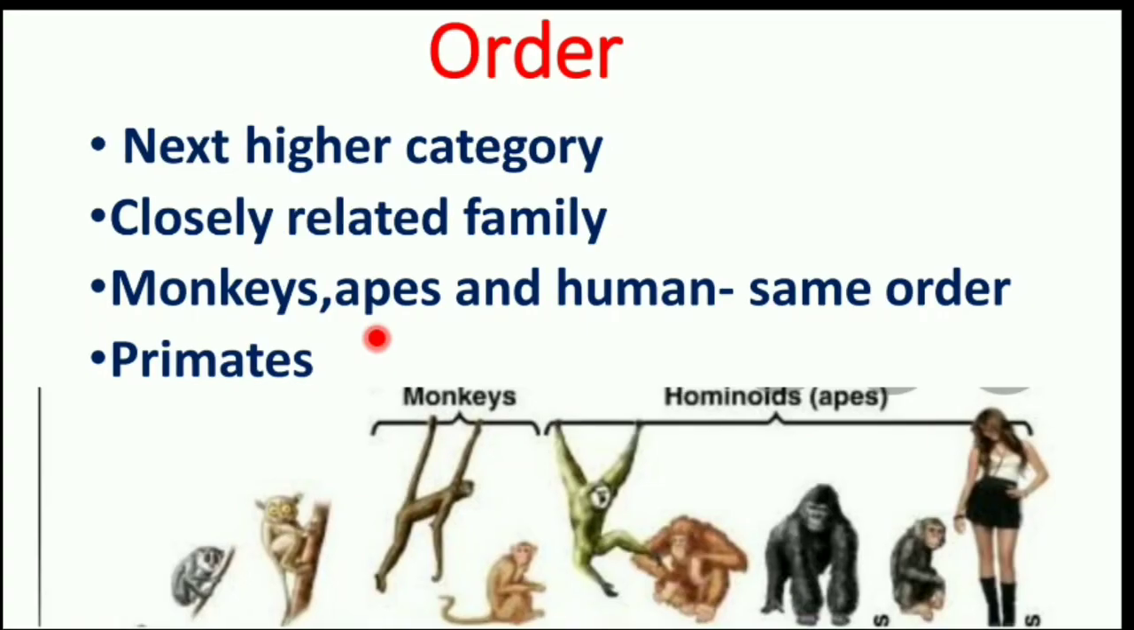Next one, order. It is the next higher category. Closely related families constitute an order. Monkeys, apes and humans belong to the same order, Primates. Primates means these animals have common features like a pair of limbs. So these are grouped under the same order, Primates, due to the presence of common characteristics.